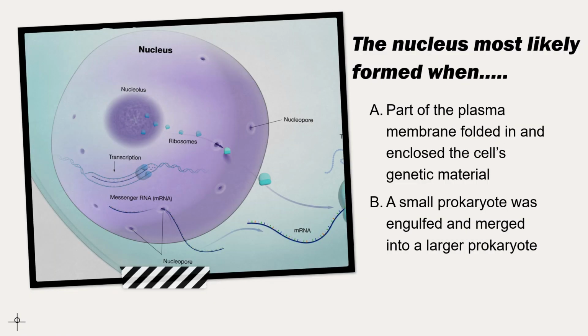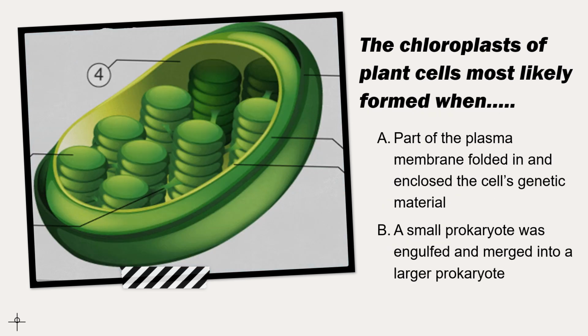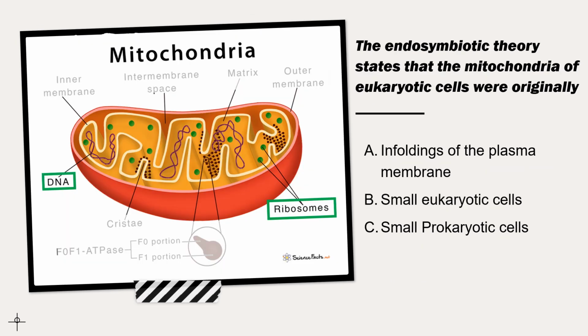Now pause to answer this question from Participation Assignment 1. There are 2 more questions in Participation Assignment 1. Pause now to answer this question about chloroplasts. And finally, answer this question about the mitochondria.